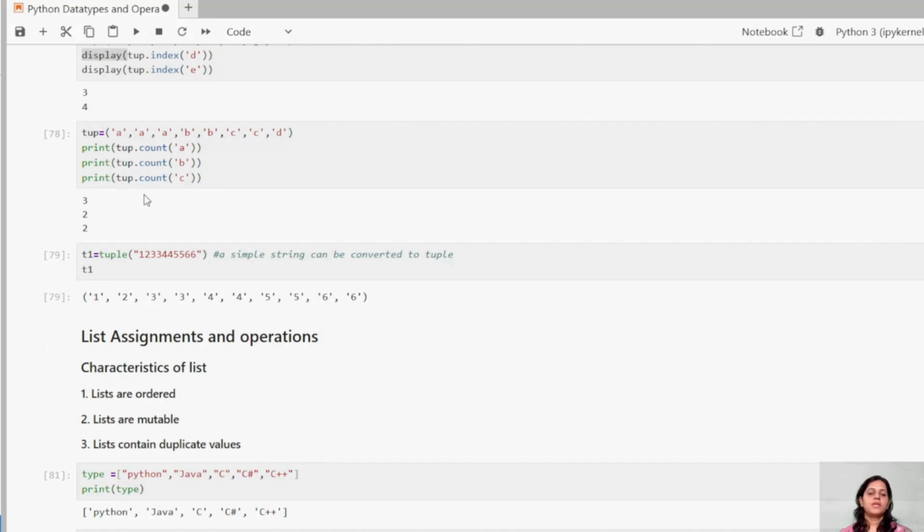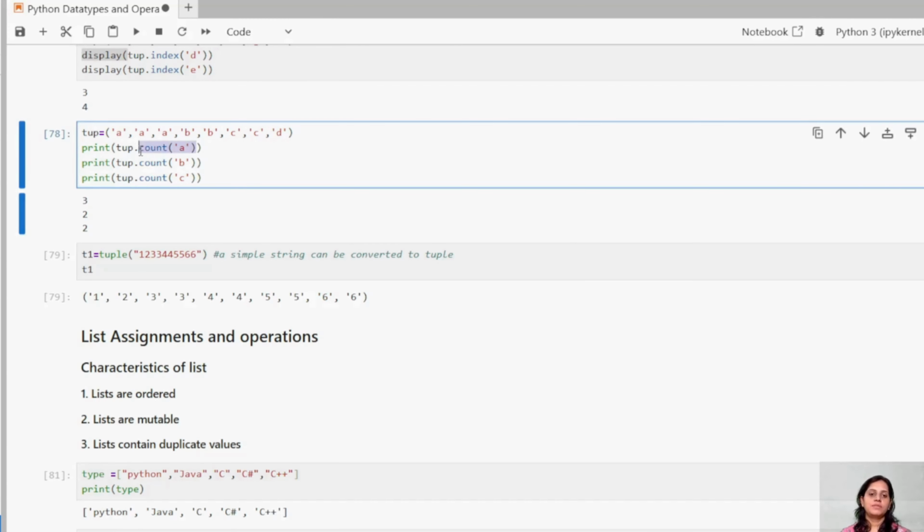And we have something called count, guys. If you have some repeated elements, consider you're working in an application and you have some tuples defined, and in those tuples you wanted to know the occurrences of, say, a phone number. You can get it by using the count method.